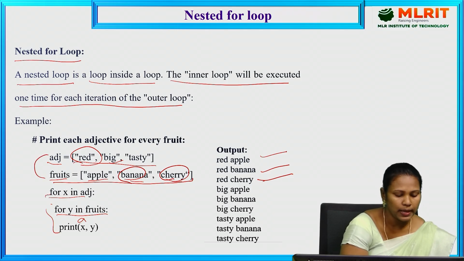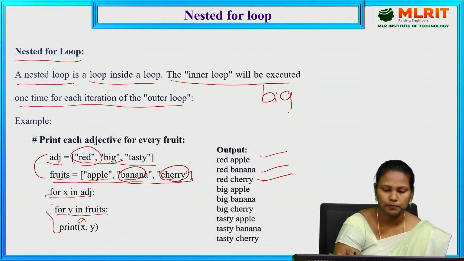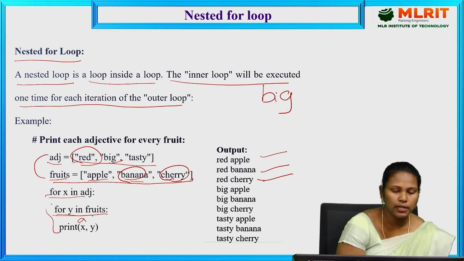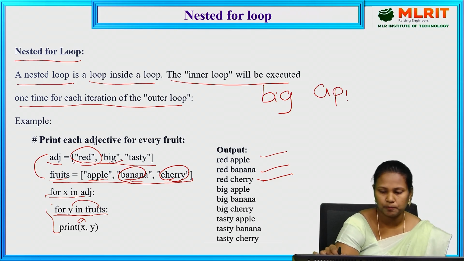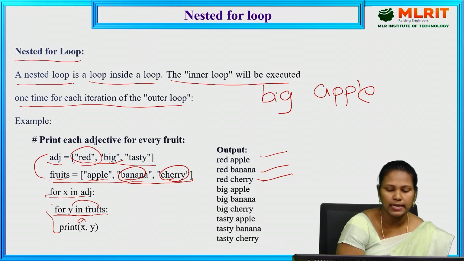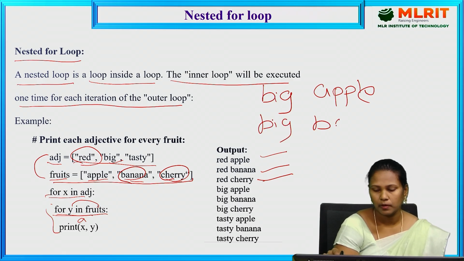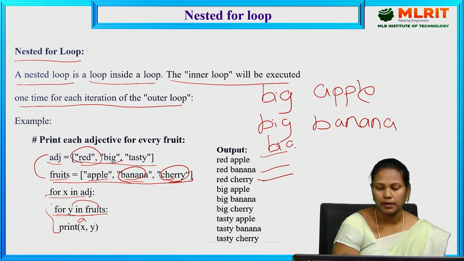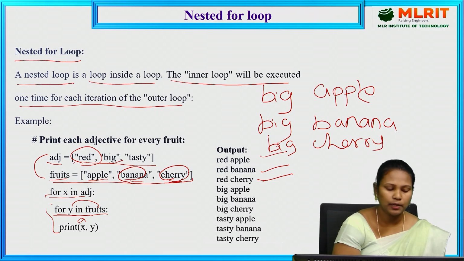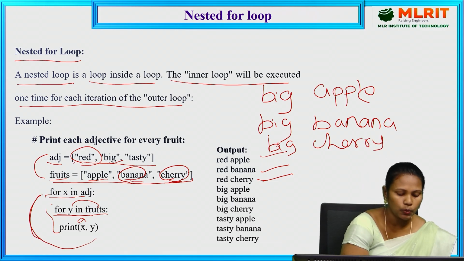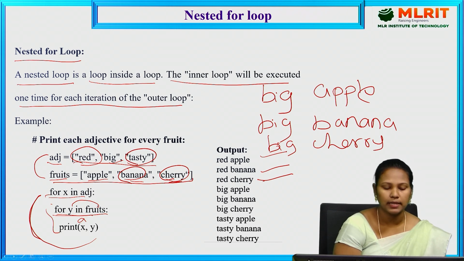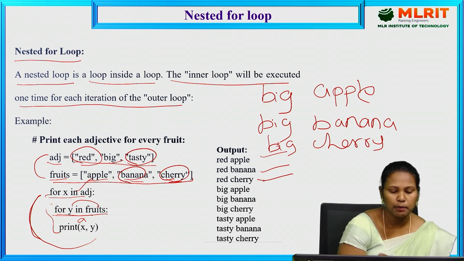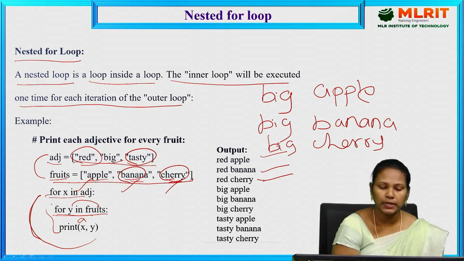Next loop x value: for x in adj, x contains the value big. So the next for y in fruits: again the fruits contain apple, banana, cherry. Big apple. After that y is updated as banana, big banana. Again y is updated as cherry, big cherry. Again it goes to the outer loop, x is updated as tasty and it iterates y also: tasty apple, tasty banana, tasty cherry. So it prints all the elements.